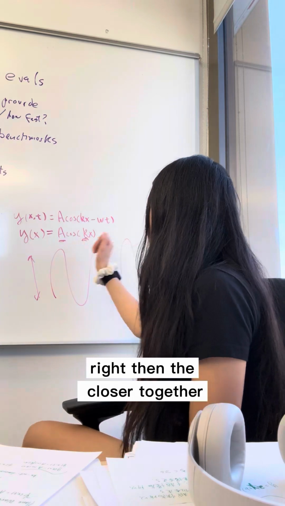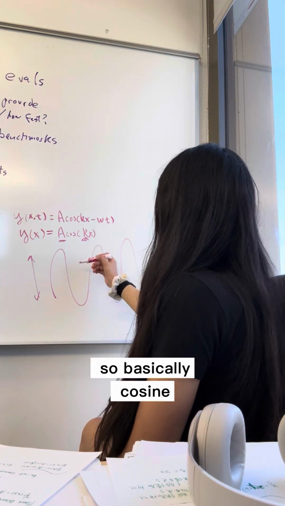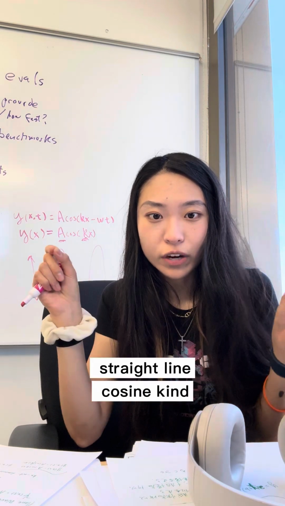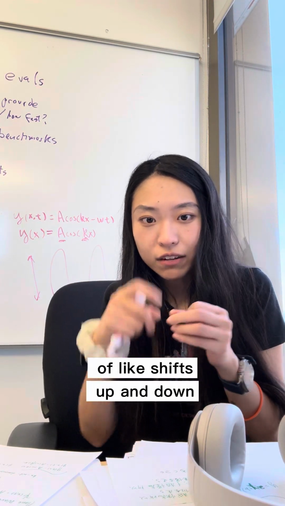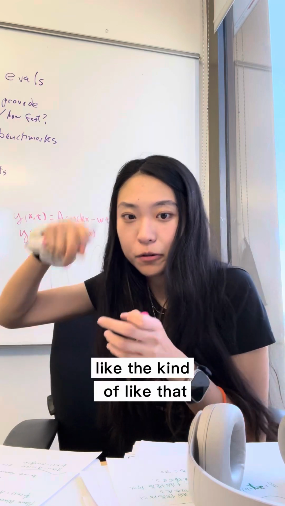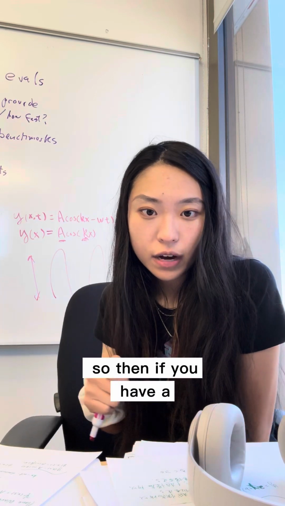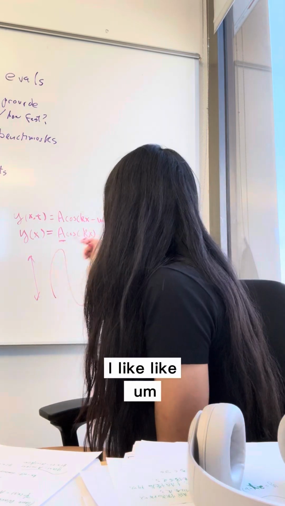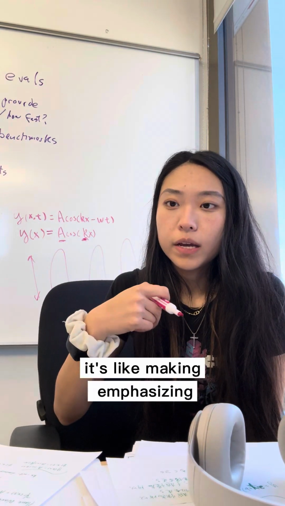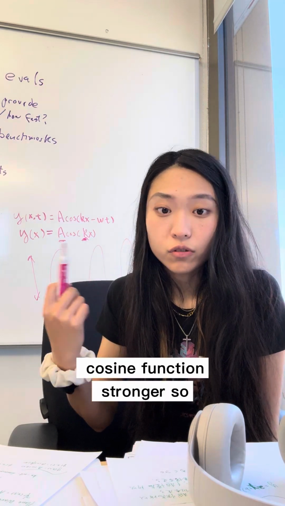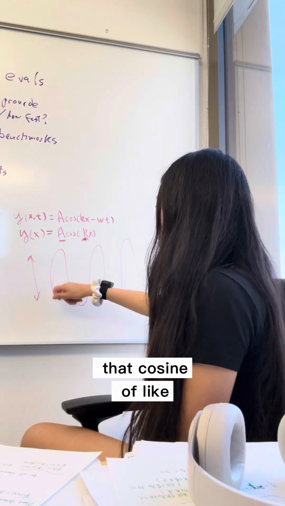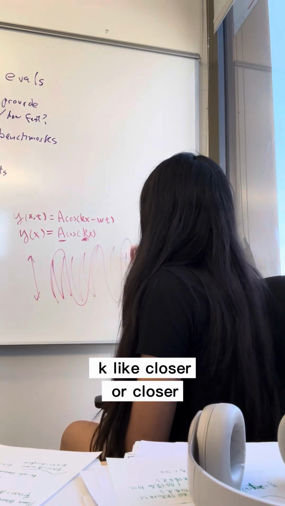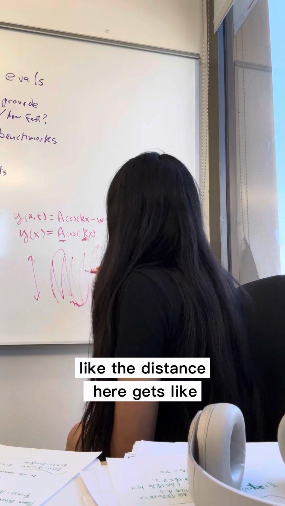I think of cosine as a force that shifts a straight line x up and down. A bigger k makes that effect stronger, so the distance between peaks gets smaller.